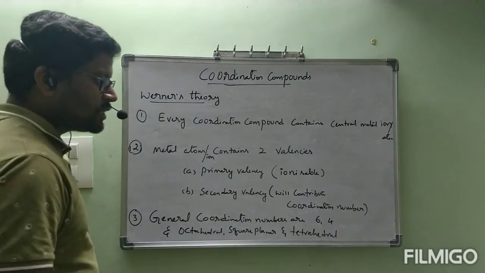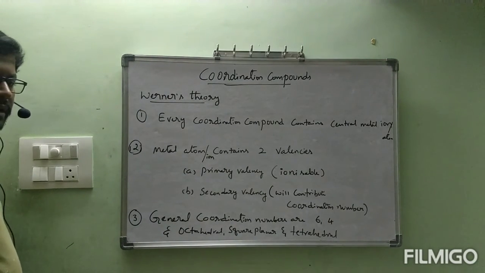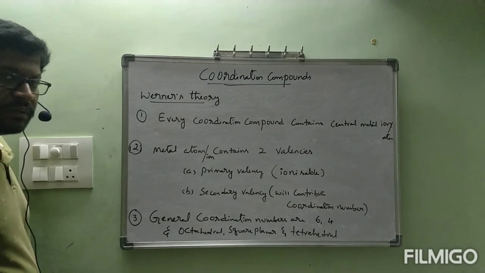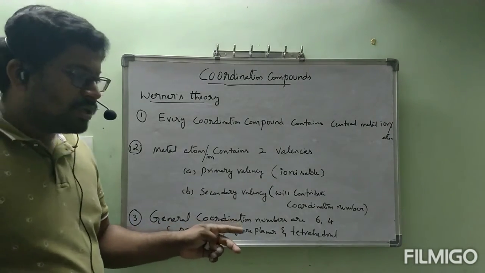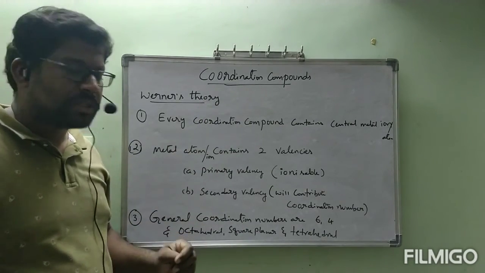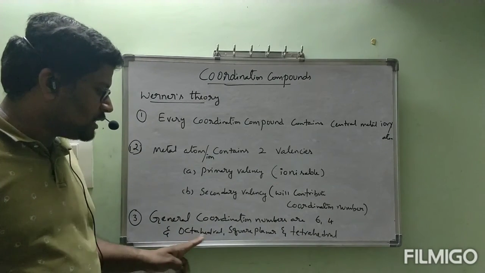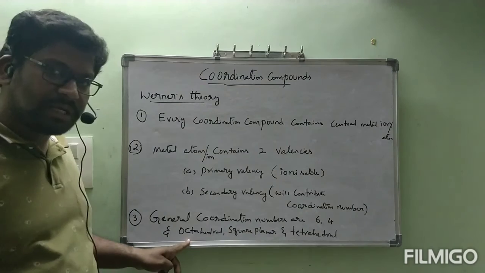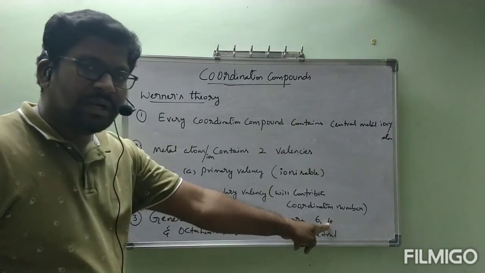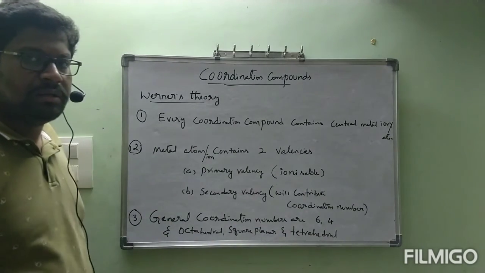What are the shapes we have studied in chemical bonding? Same shapes only, but these are formed by coordinate covalent bonds. 6 means octahedral definitely. 4 means, depending on hybridization, it might be square planar or tetrahedral.